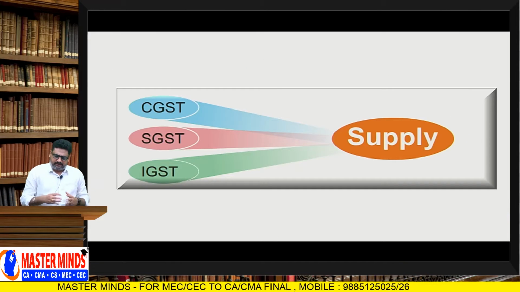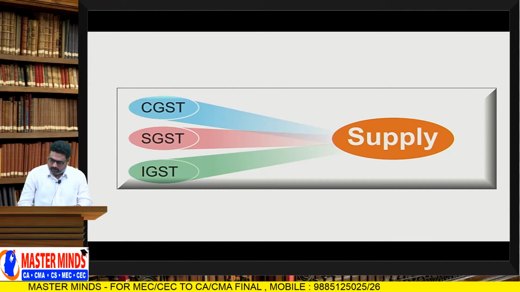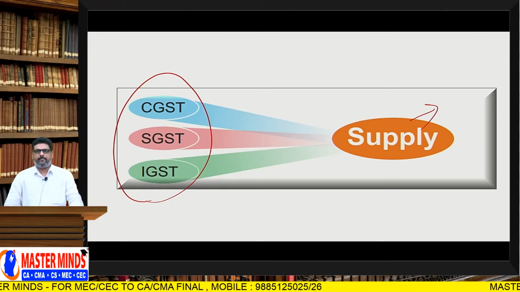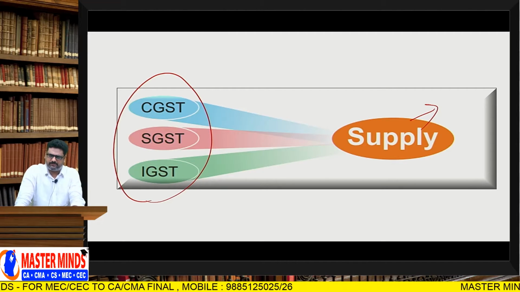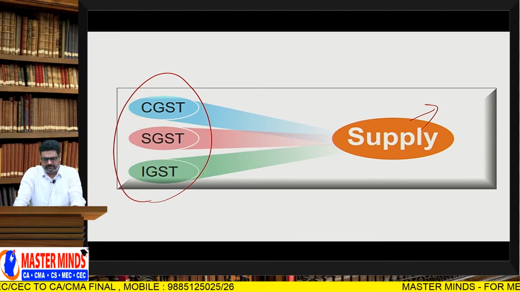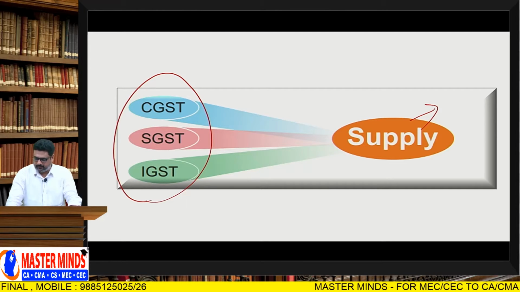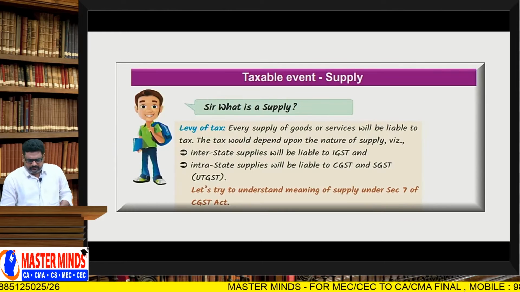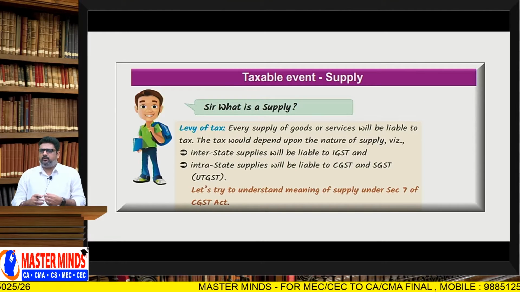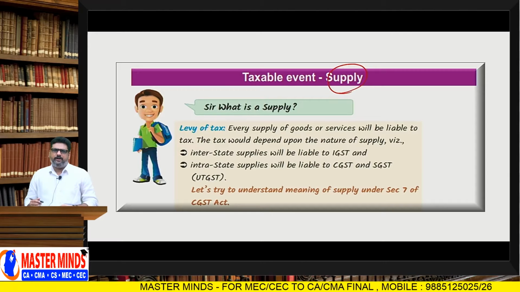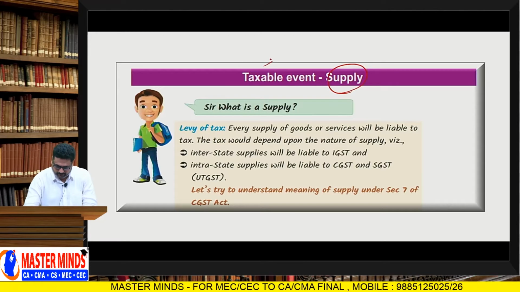Okay, whether it is CGST, SGST or IGST, it is always levied on supply. And the taxable event with respect to GST is supply. I already told you what is meant by the word taxable event.